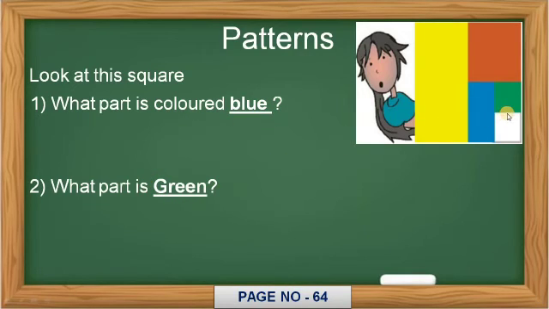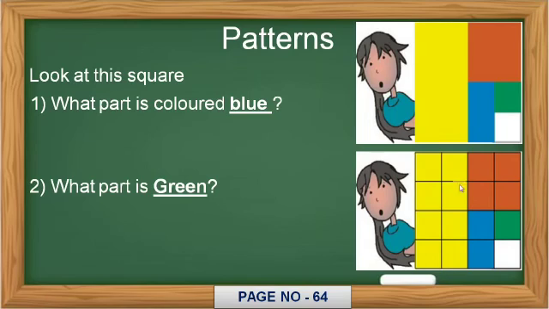So here I am going to complete this figure so you can understand very well. I have divided it into equal parts so that it is clear. I have shown it in this figure. Clear?